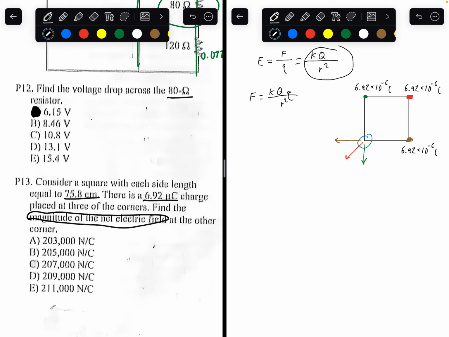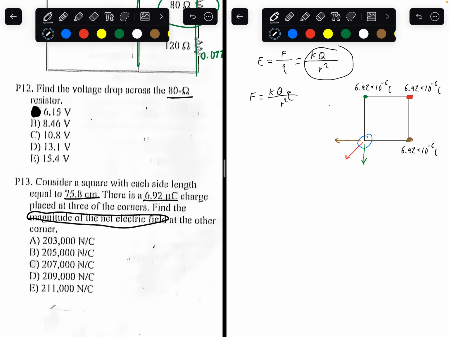Positively charged electric fields, we know this is positively charged because there's no negative sign here. They generate electric fields outwards. So that's why the arrow is pointing outwards. So that's true for all of them. Each charge generates an electric field pointing outwards. So our goal is to add these three vectors.